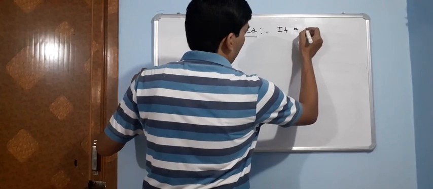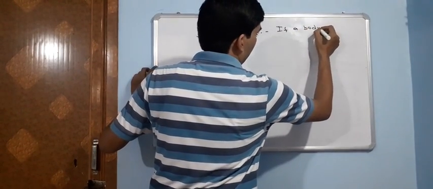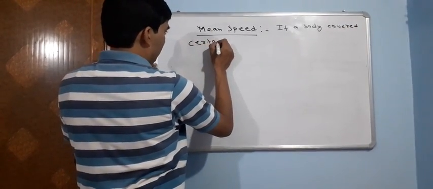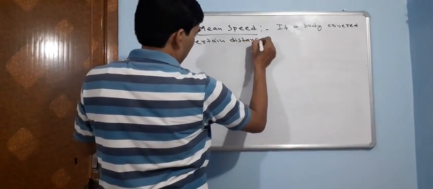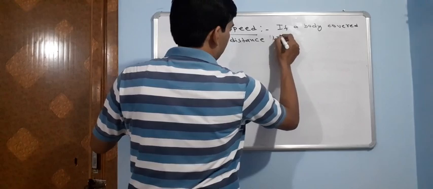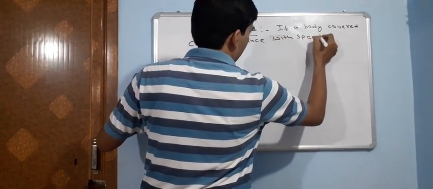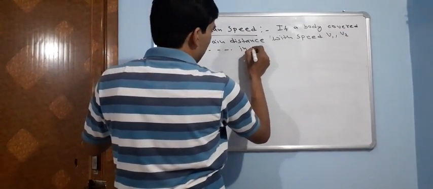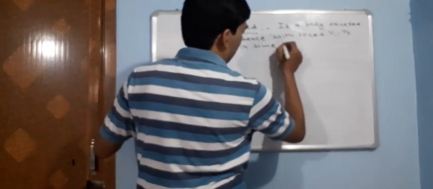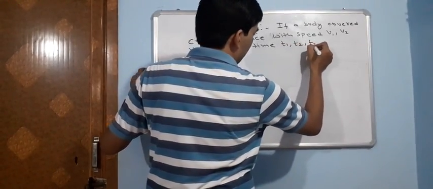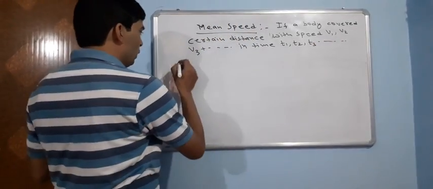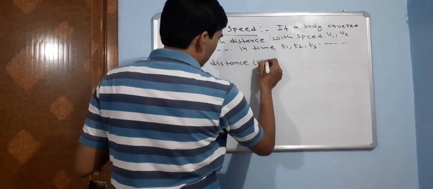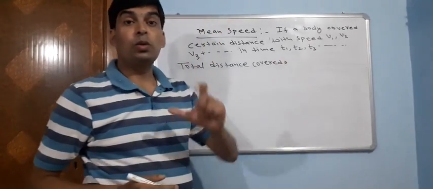If a body covers certain distance with speeds v1, v2, v3 and so on in times t1, t2, t3 and so on, then the total distance covered, as we know, distance equals speed into time.